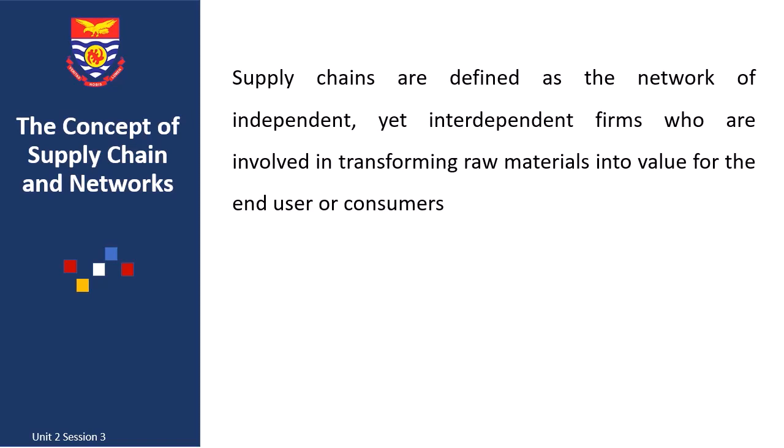Do we think ABC can provide all these by themselves? The answer is no. We realize that ABC alone cannot get a bottle of fresh fruit to the supermarket. That is, they cannot plant their own pineapples, generate their own energy and water to process it, design their own packaging, operate their own transport system, and sell all by themselves. Because of this, ABC will need to rely on different firms to get a bottle of fresh fruit to the market. So bringing all these firms together in order to finally get a bottle of fresh fruit to the market is what we refer to as the supply chain.